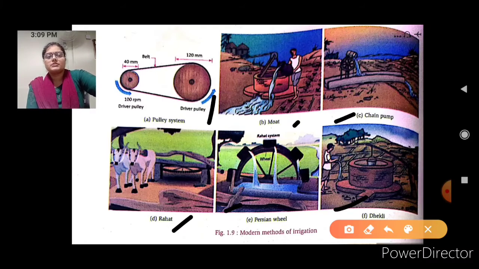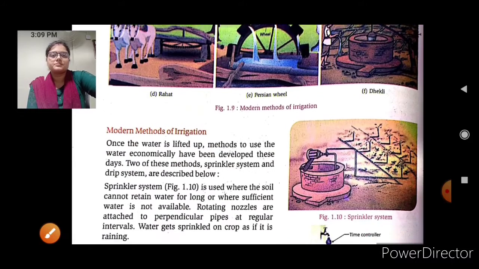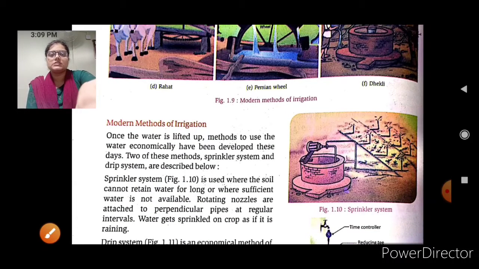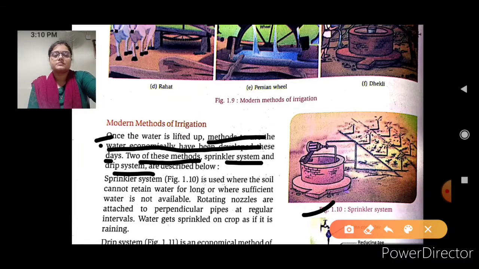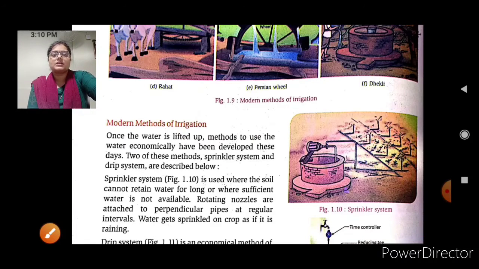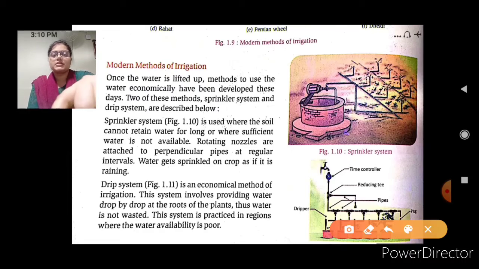Further, modern methods of irrigation, look over here. This is a very modern method of irrigation, the sprinkler system. Nowadays it is very useful. Once the water is lifted up, methods to use the water economically have been developed these days, and 2 of these methods are the sprinkler system and the drip system. One is the sprinkler, another one is the drip.